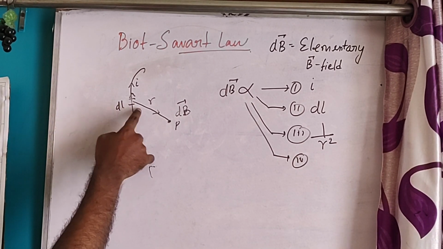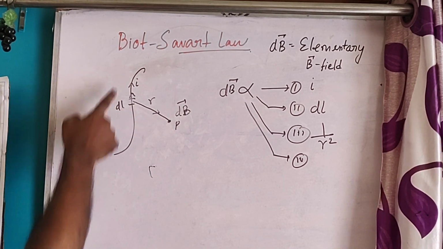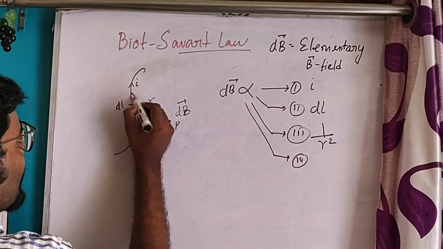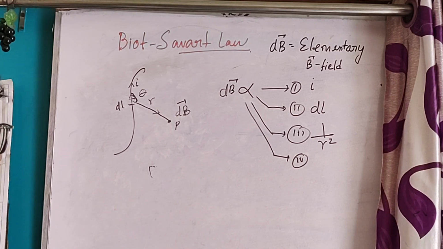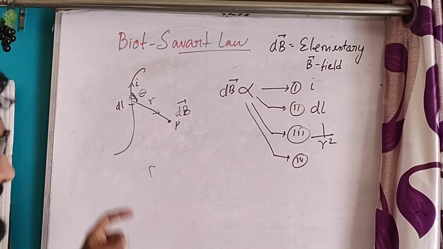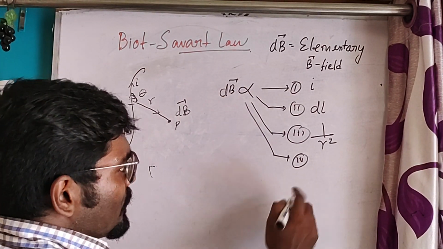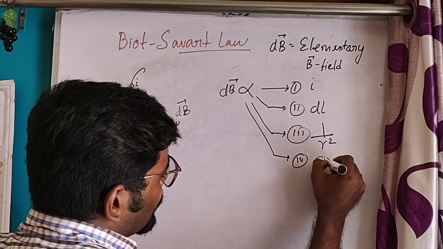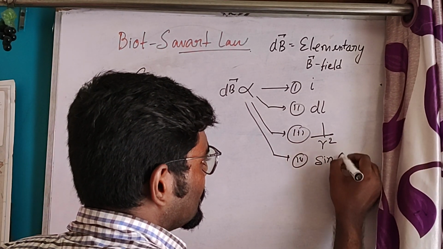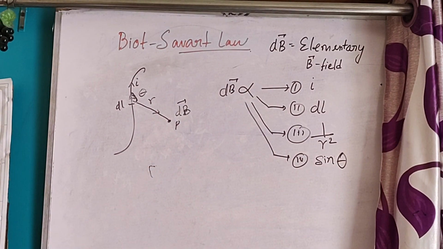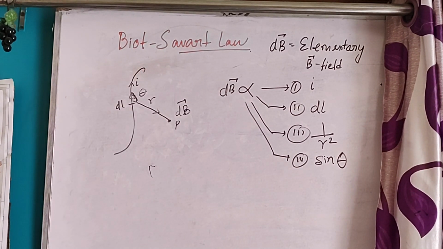So these two vectors will extend an angle theta, and this elementary magnetic field will be directly proportional to sine theta. So these are the four laws stated in the Biot-Savart law.